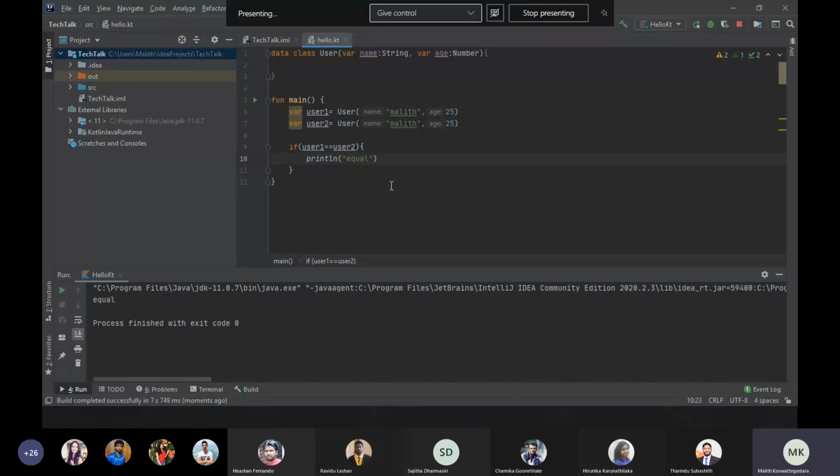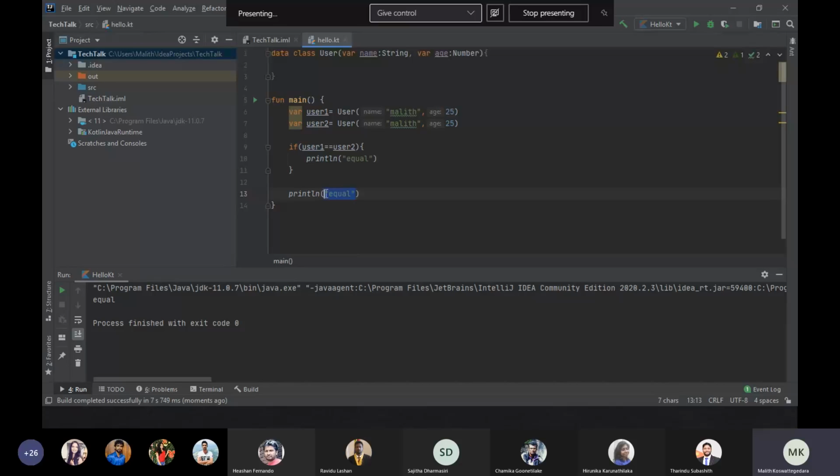It's compiling. You can see it's printing equal. The reason for this is that they are not comparing the variable references here. What they are comparing is the data inside the class.